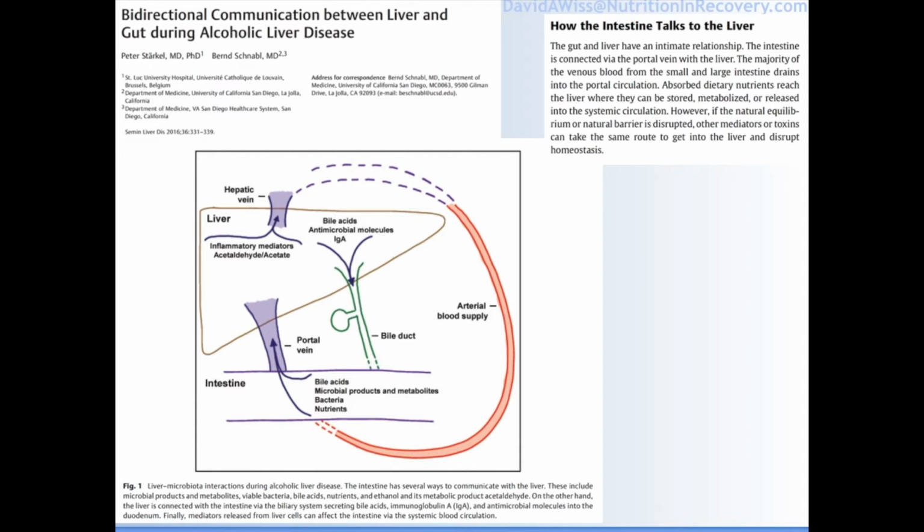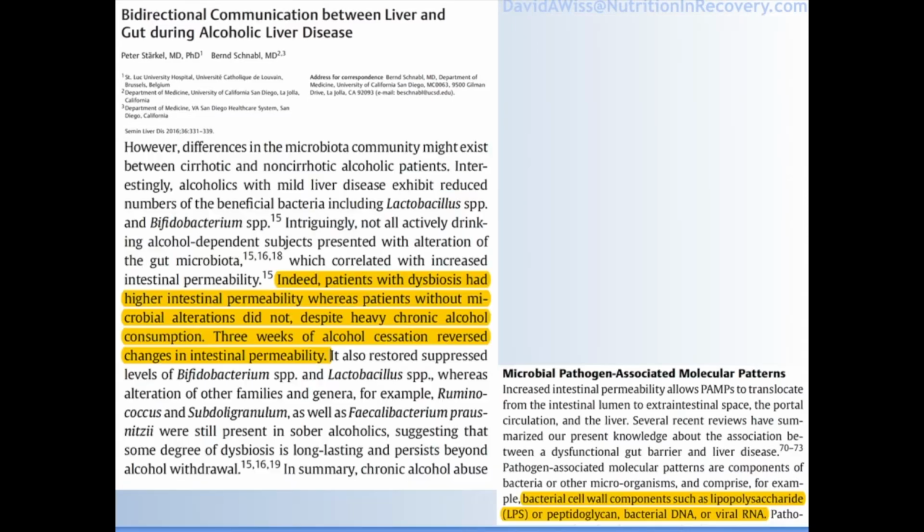There is a bidirectional communication between liver and the gut, and this diagram shows that through the intestine, bile acids, microbial products, bacteria, other nutrients can pass through the portal vein to the liver. The liver talks back to the intestine by blood supply as well as through the bile duct. So bile acids are a communication from the liver back to the gut.